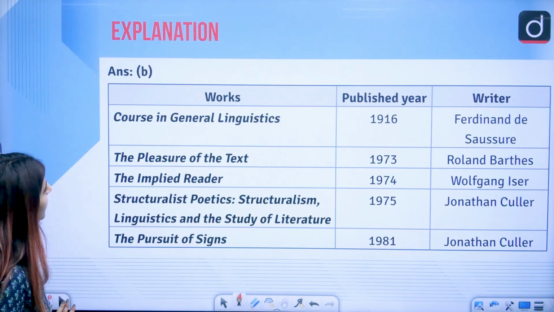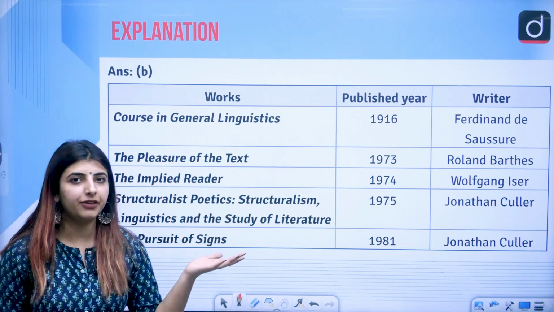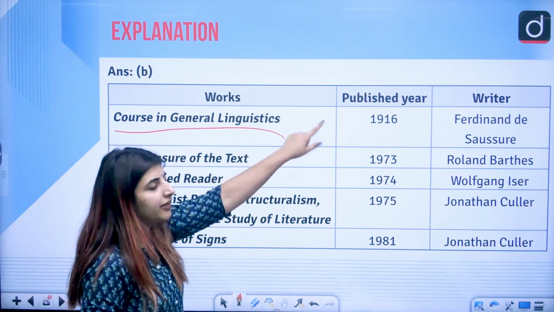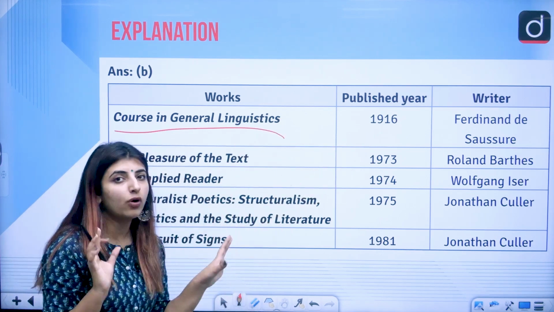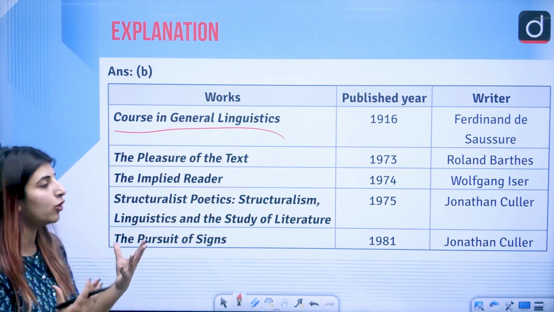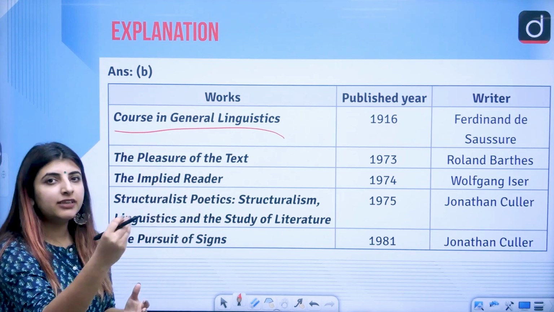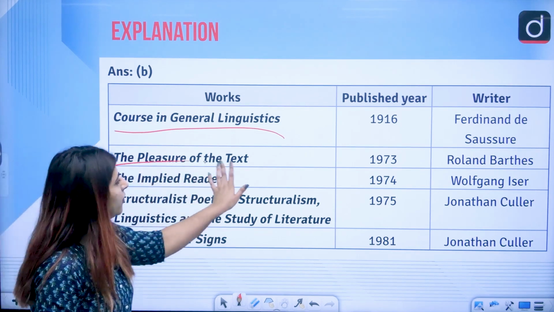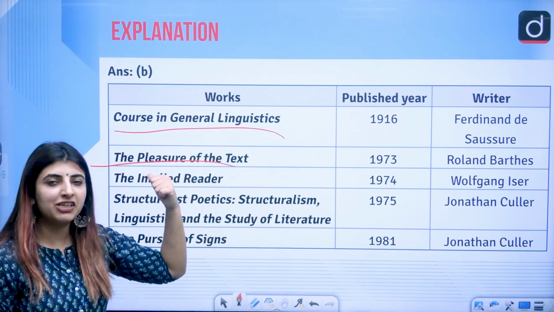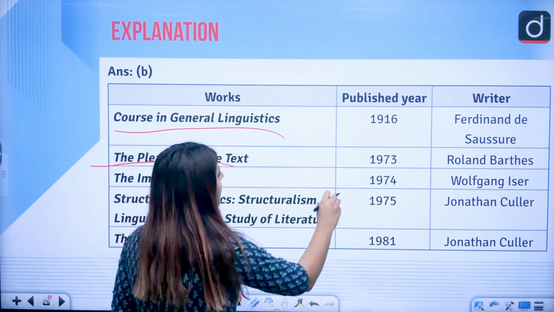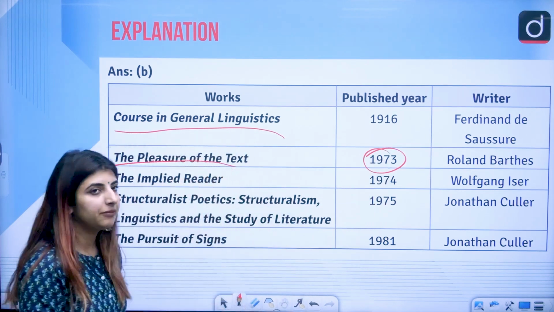Correct. Who wrote these books and in what year were they published? First of all, Course in General Linguistics, a very important book written in 1916 by Saussure, which talks about linguistics and semiology. Correct. So Ferdinand de Saussure, it talks about structuralism. The Pleasure of the Text has already been asked in one question as well. You see, questions are being repeated. Roland Barthes, 1973.